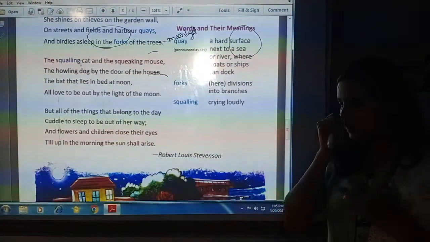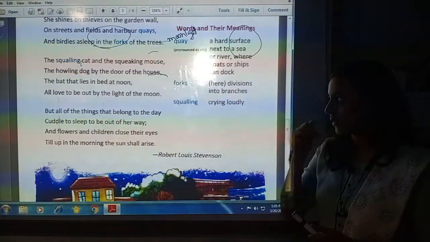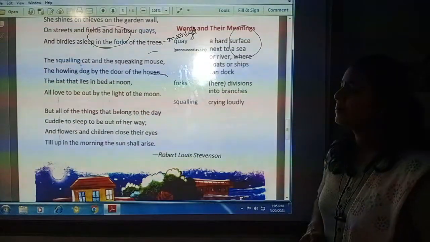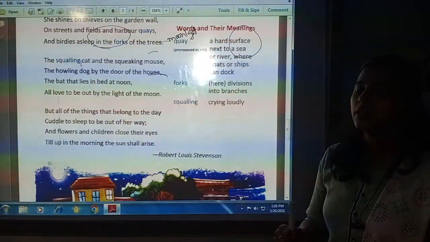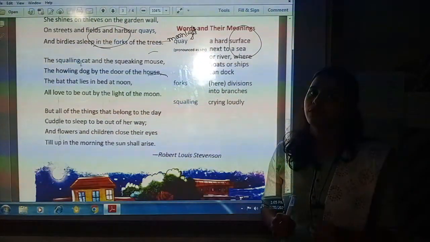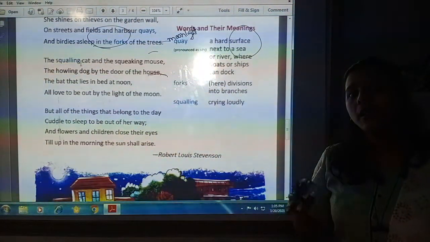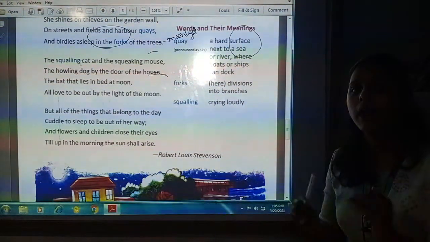And with that, the cat and mouse also started shouting and started moving. So everything was silent when the thieves entered. That time some movements happened of dog, bat, cat and mouse. Otherwise, everything was quiet and silent.